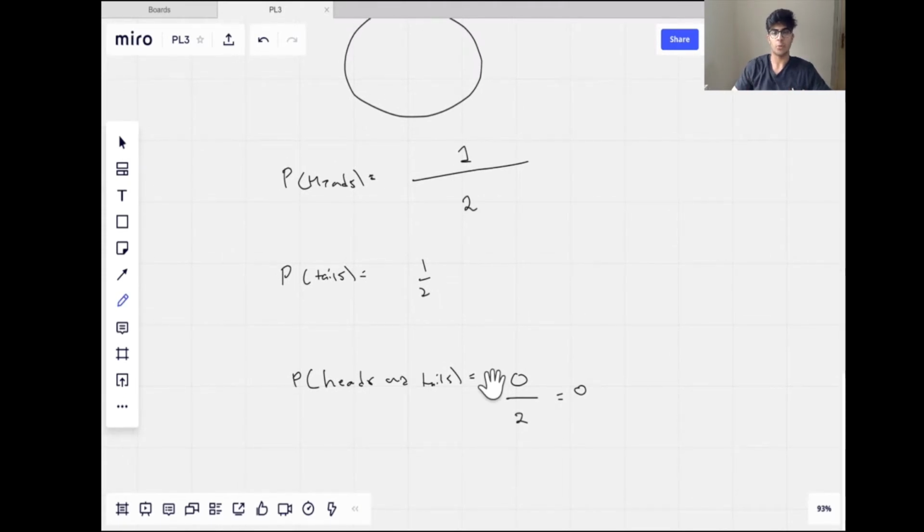Another example might be, if we roll a dice, the probability of getting 1 and 2. Well, we can't get both of those together, right? A dice can only show one number, so the probability of that is 0 again. So mutually exclusive events are basically events which cannot happen together. If one happens, by necessity the other cannot happen. Another example might be the probability it rains at the current moment. It can't be raining and not raining at the same time. Those are mutually exclusive.